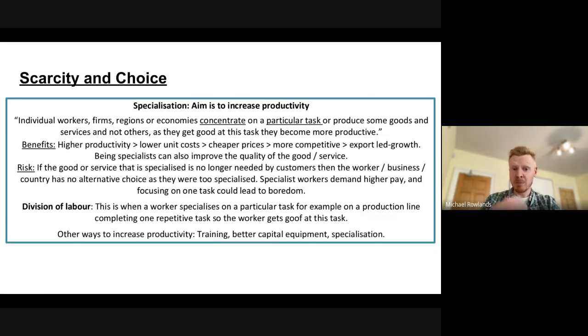Okay, a type of specialization is something known as the division of labor. This is when a worker specializes on a particular task, for example, on a production line, completing one repetitive task, so the worker gets really good at that task. Other ways to increase productivity, other than the division of labor and specialization, would be training, better capital equipment, such as machinery, and more specialization of the business rather than the individuals.